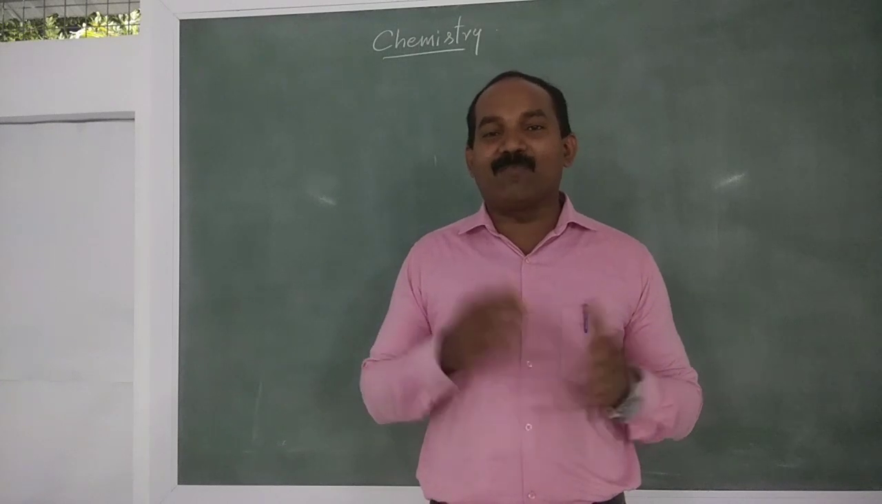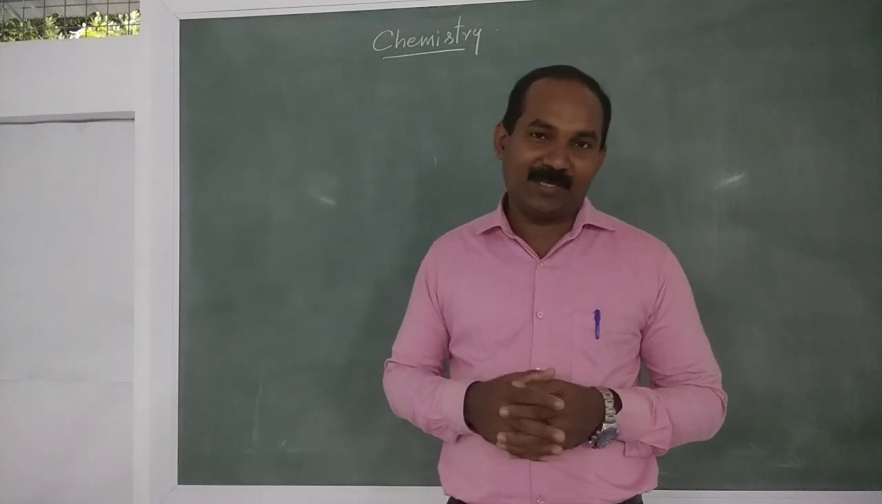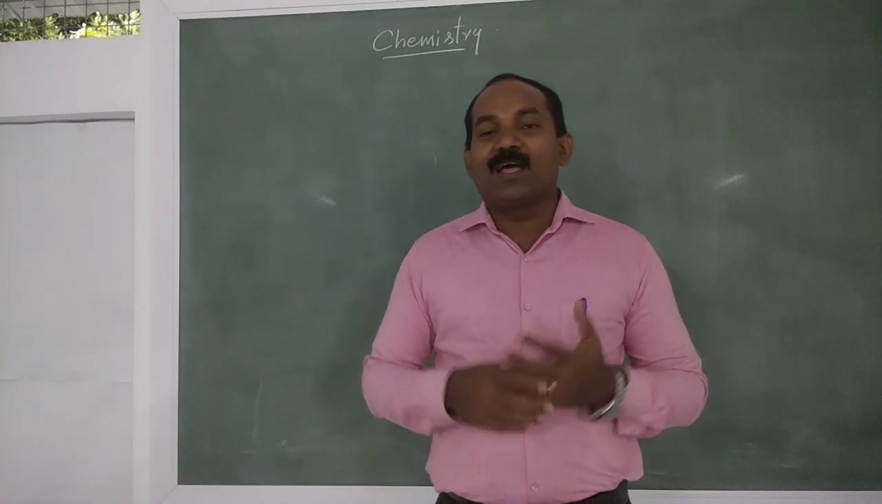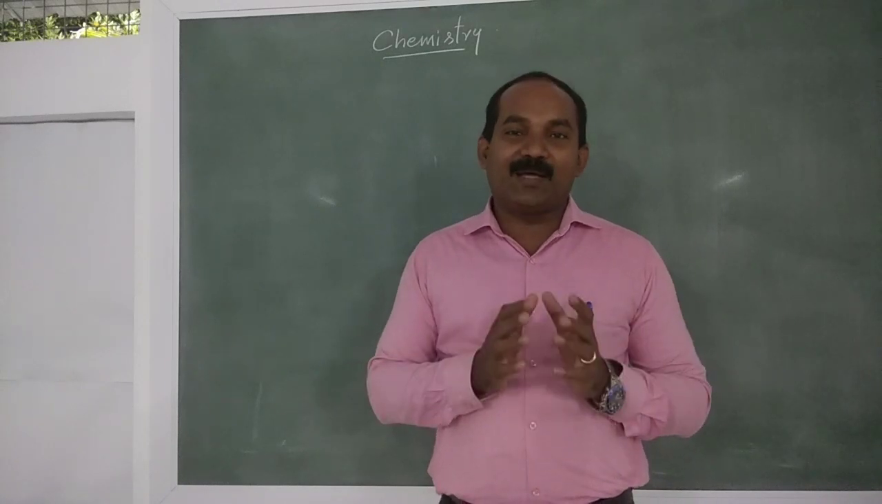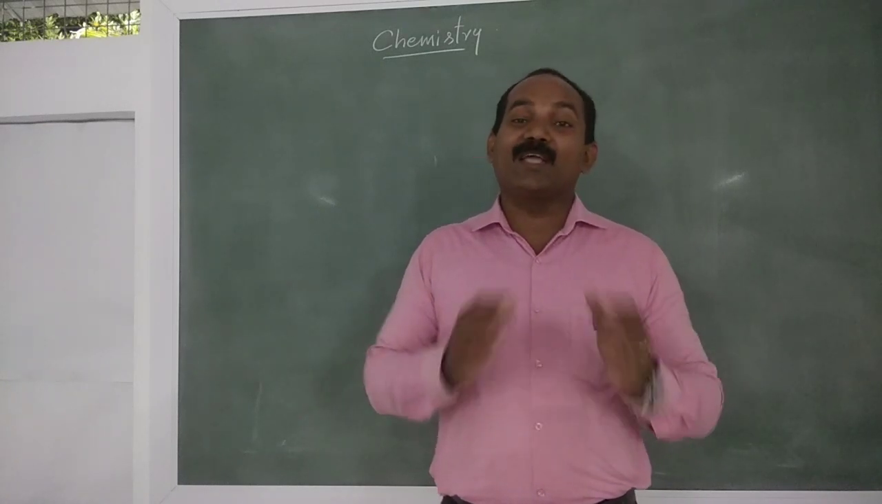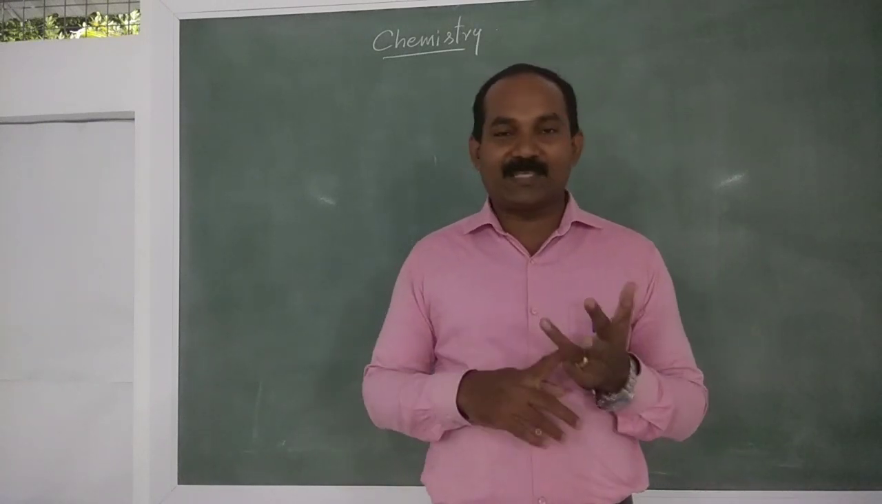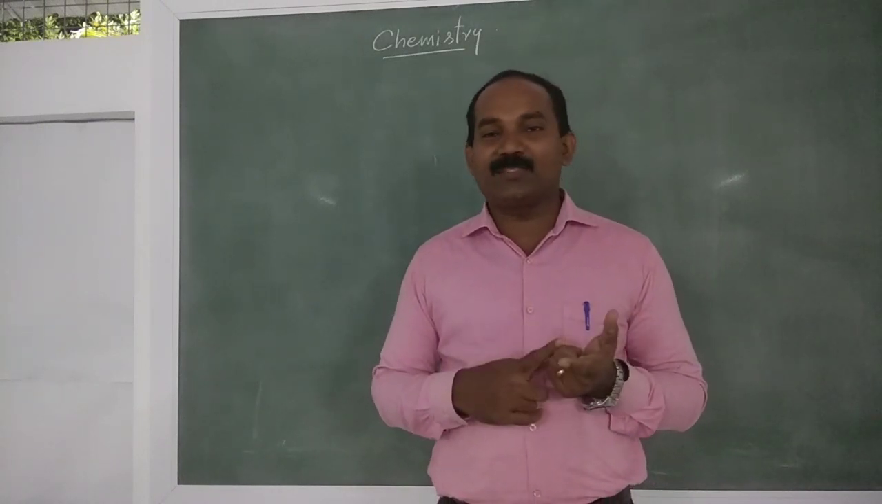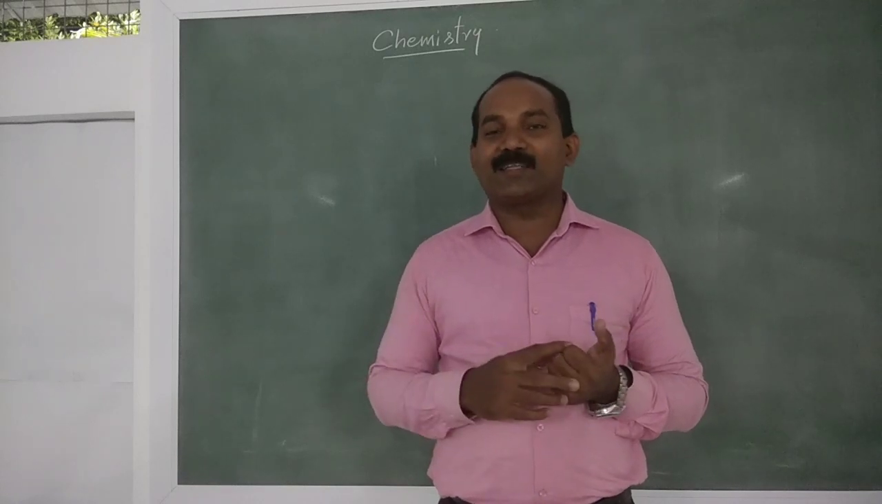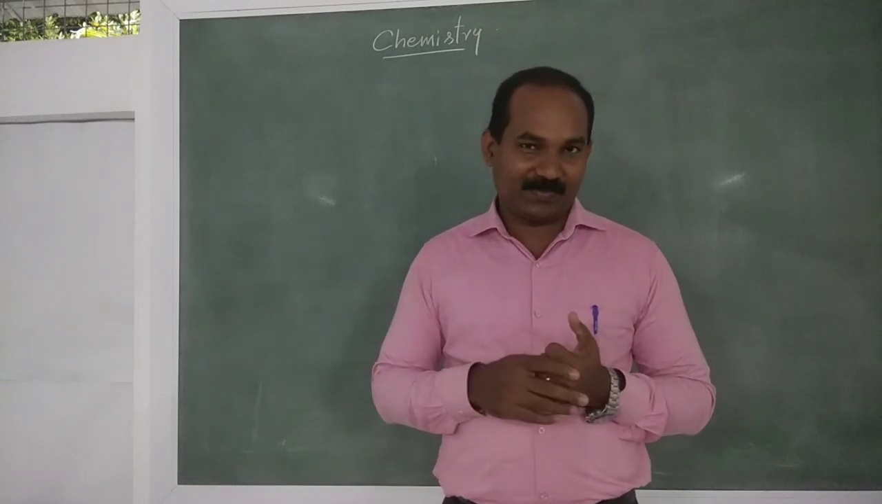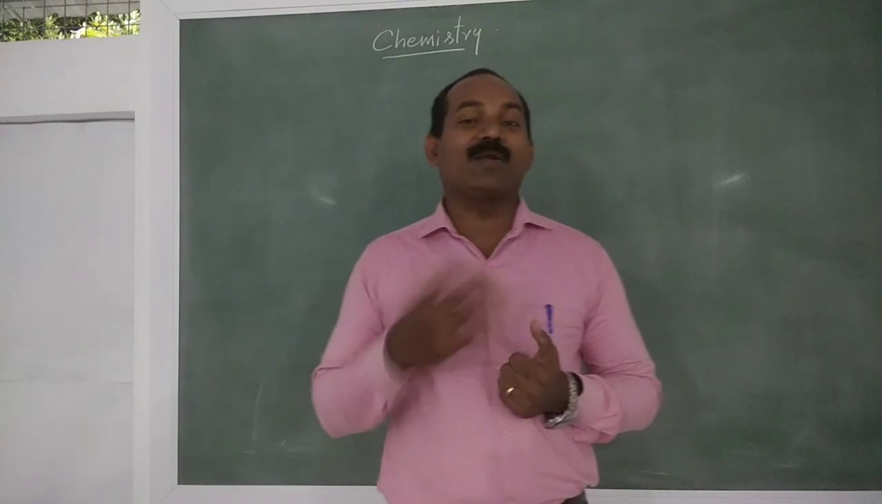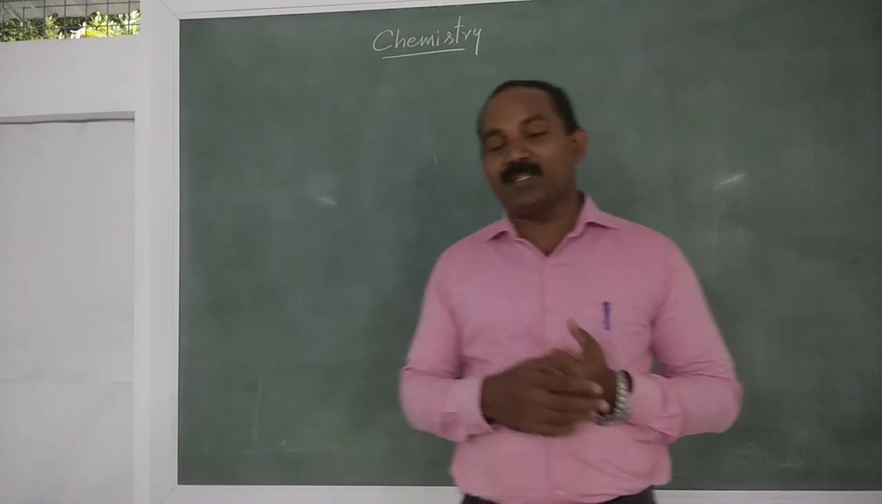Earlier there was only one branch, natural science. For convenience, the scientists divided natural science into different branches, as we know: physics, chemistry, biology, now computer science, etc. So chemistry is one of the important branches in science.